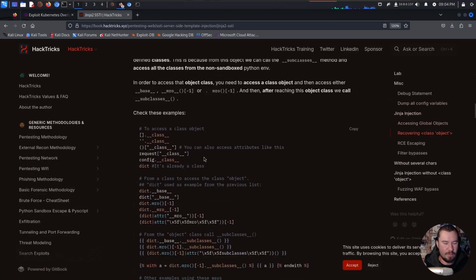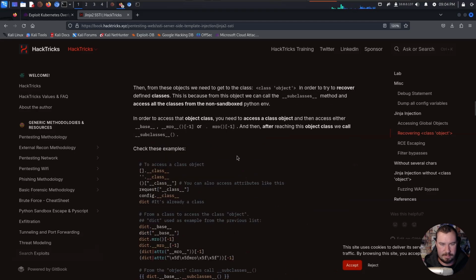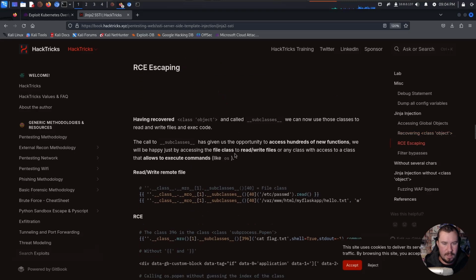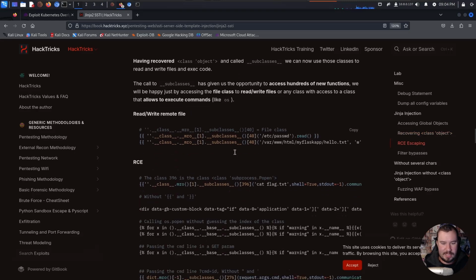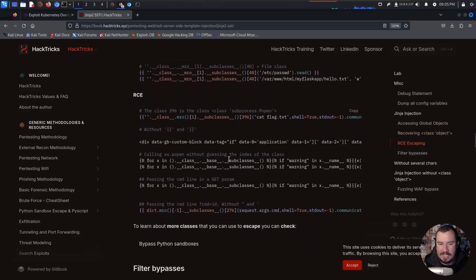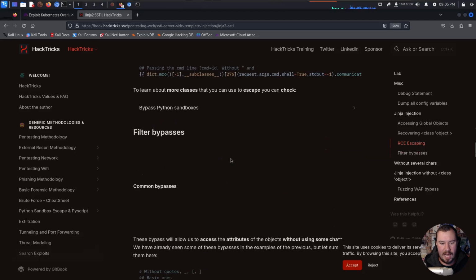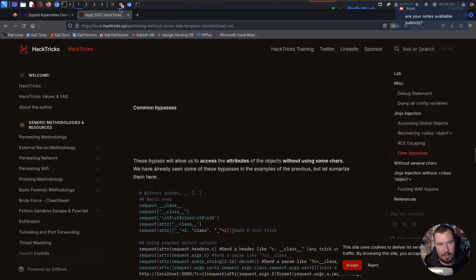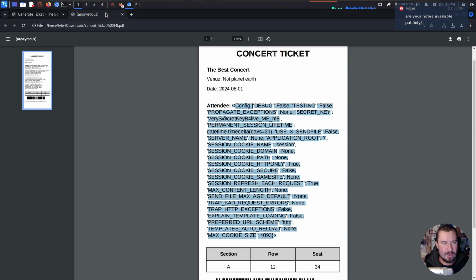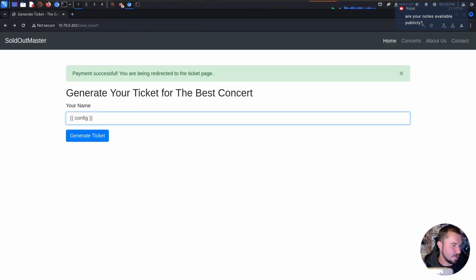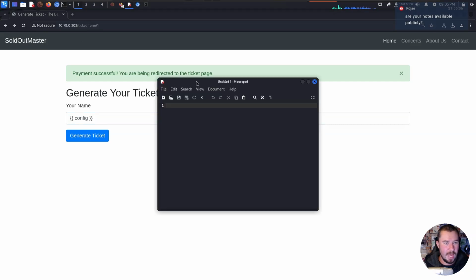We can scroll through here. Really, our goal is we want to try to get code execution. And once you go through these, I said before, I've done this lab, and when I did this lab, I just tried each one of these until I got one to work. I will show you the one that works, and I'll walk you through what is going on when it does work. So let me copy this over here, and I'm going to drop it into maybe a notepad, might be helpful.